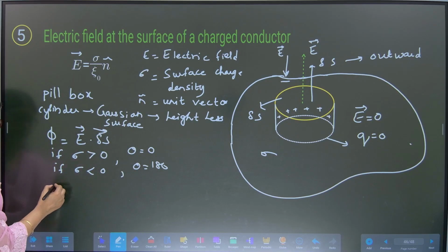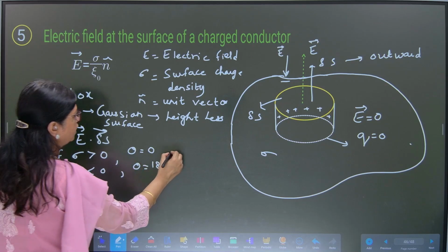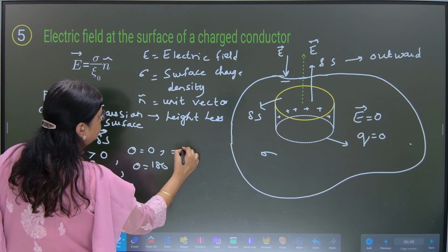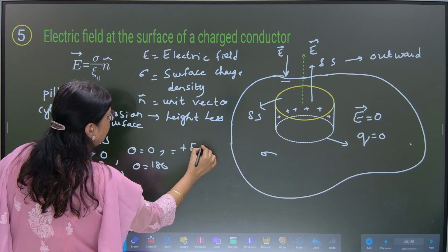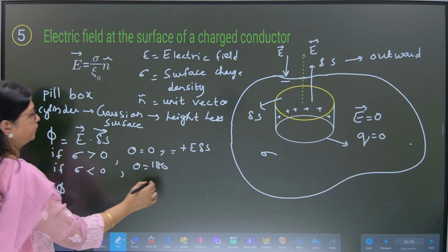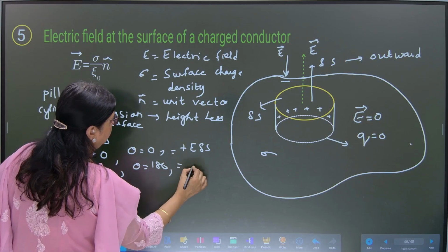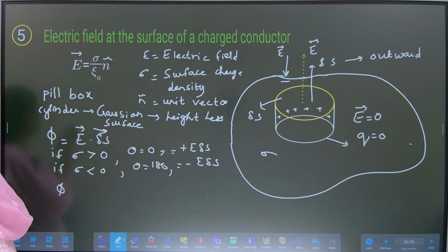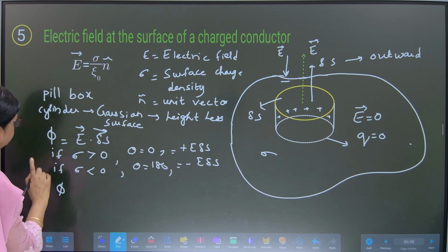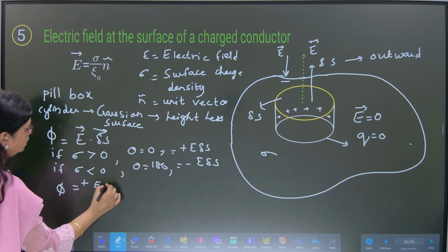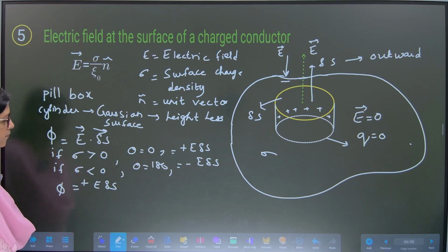Then in this case, phi would be positive E delta S, because cos 0 is 1, and would be negative E delta S, because cos 180 is negative 1. So phi would be plus or minus E delta S.